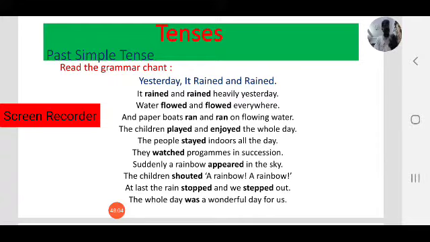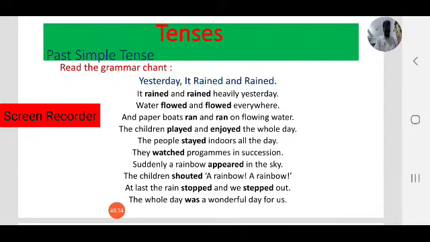People stayed indoors all the day. They stayed indoors. They watched programs in succession. They watched. That is the action of the people. Suddenly a rainbow appeared in the sky. Appeared. That is the action of the rainbow. Children shouted. Shouted. That is the action of the children.